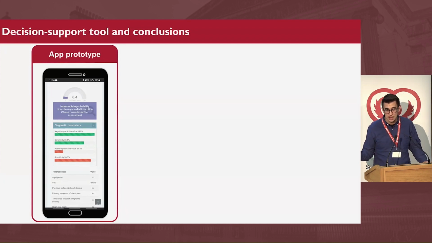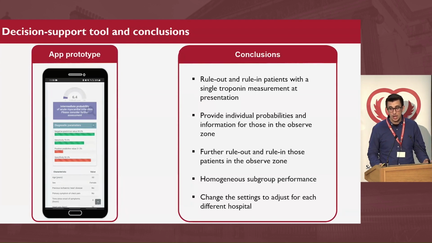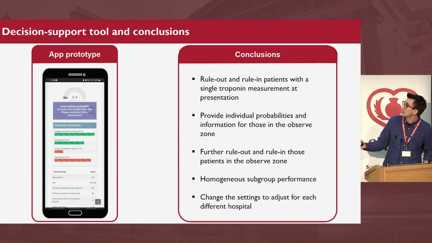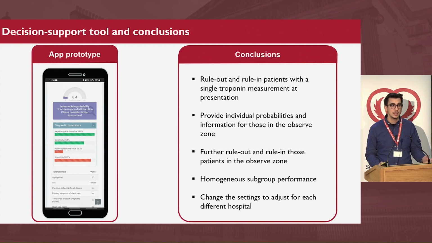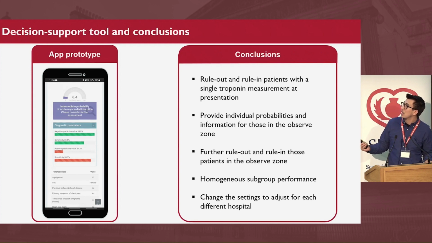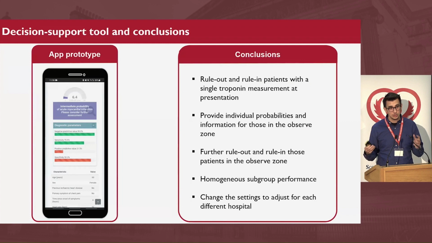To sum up, the CoDCS score can rule out and rule in patients with a single-measurement troponin, while some other diagnostic algorithms out there require the use of two in order to give a probability. As you can see, it can provide individual diagnostic metrics for patients in the observed zone, in addition to what the ESC pathway, for example, suggests, where if you're in the middle, you're in the middle, and you can get an idea of how much danger this patient is in. It can further rule out patients from the observed zone at presentation with the use of serial measurement, with quite homogeneous performance.